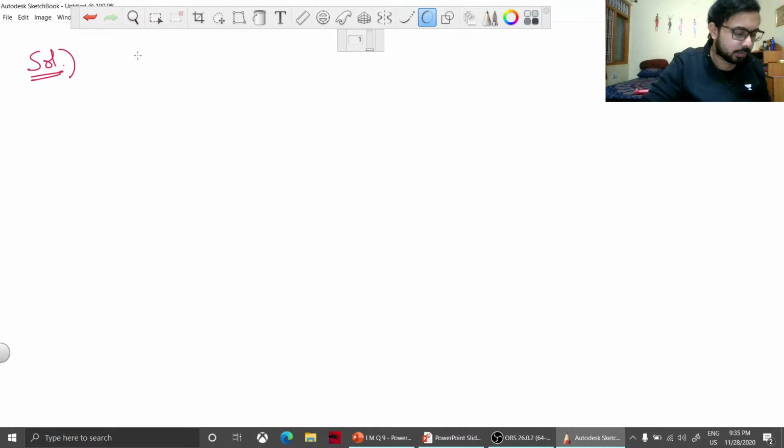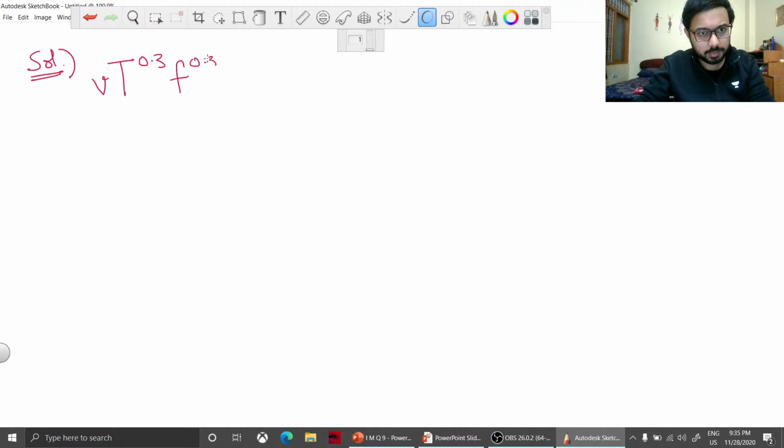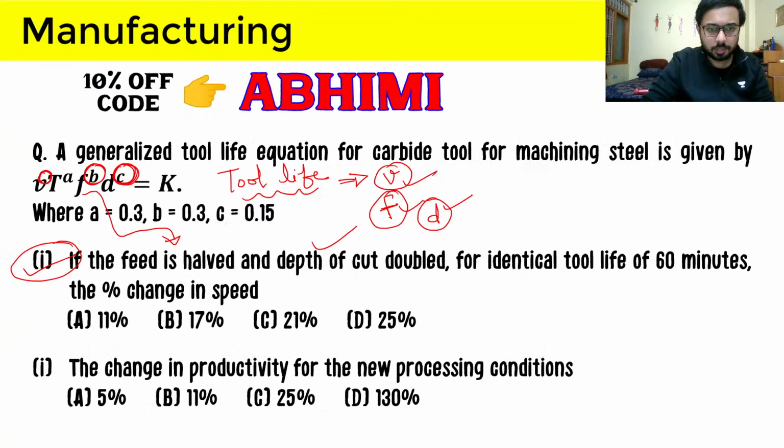So let me just write here again the equation, which was V T^0.3 F^0.3 D^0.15 equal to K. So the second part of the question, let us write it properly. It is asking the change in productivity for the new processing conditions, meaning from processing condition 1 to the changed processing condition 2, what will be the change in productivity?